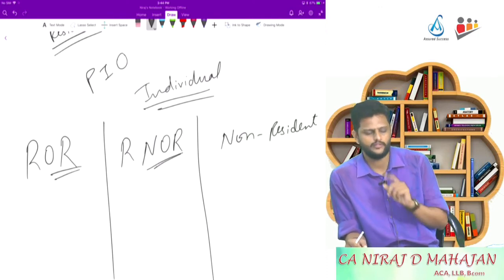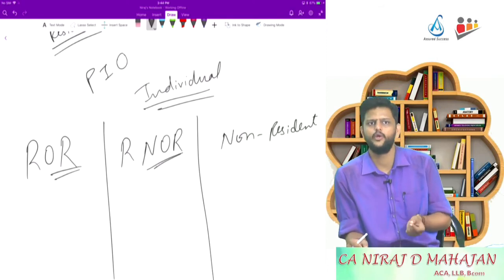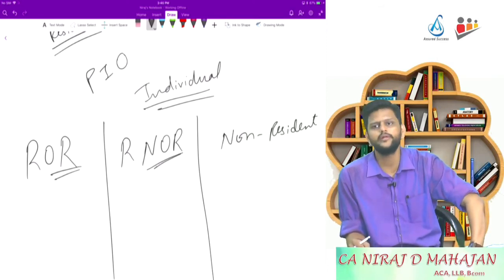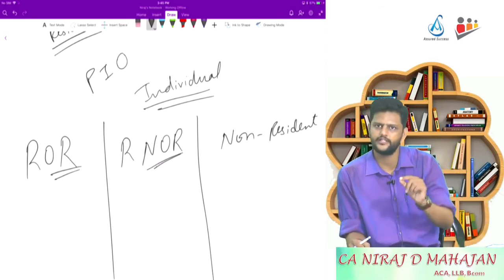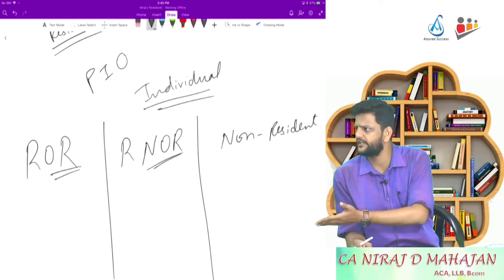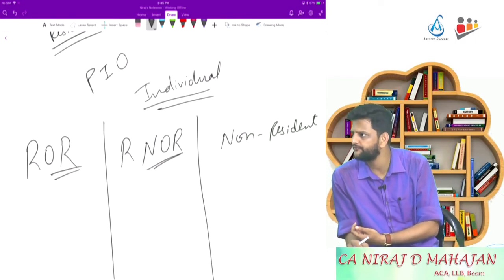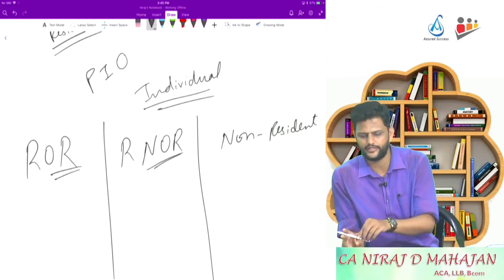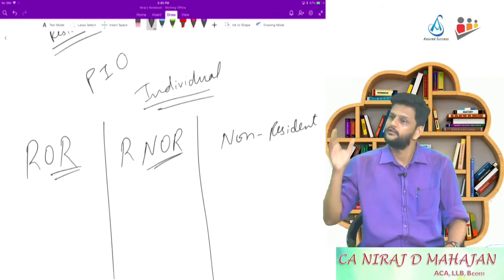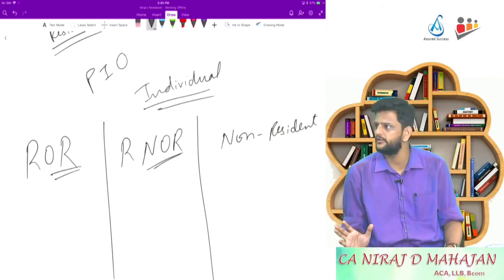So can you tell me, if the source of income is outside India, whether a non-resident will be taxed in India? No. Very good. Are you following? If the income source is outside India and received by a non-resident, it has no Indian connection, so it will not be taxed in India. Are you following a little bit? Yes? So how many categories are there for an individual or HUF when it comes to residency? 3. ROR, RNOR, NR. Is it clear? Very good.